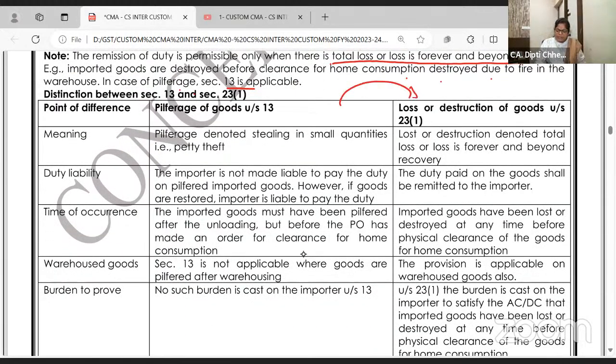Distinguish between: this is a theory question I have given as it is. They can ask you, because from GST as well as from customs, there are a lot of chances of getting 4 marks, 3 marks distinguish questions. So let us do it. Pilferage of the goods.